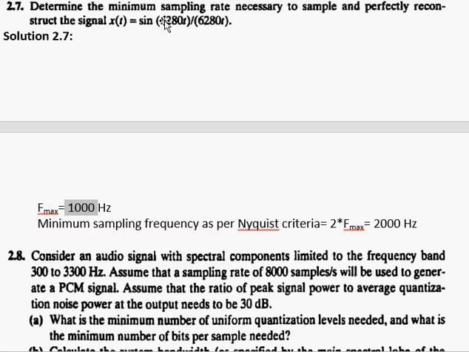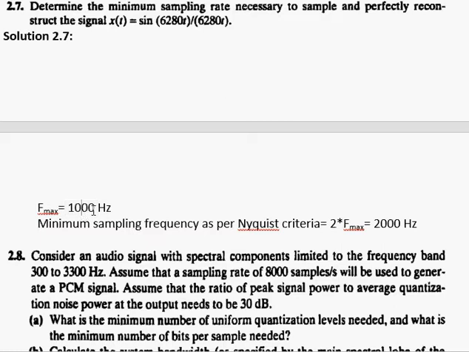So you need to equate 6280t equal to 2 pi ft. So t will be cancelled out, and 6280 will be divided by 2 pi, and that is going to give you the value of the frequency, f max is equal to 1000 hertz.